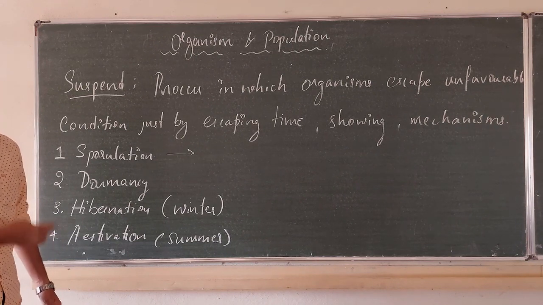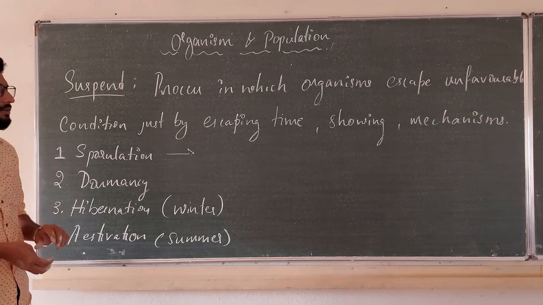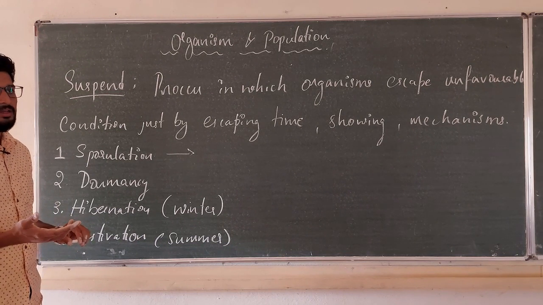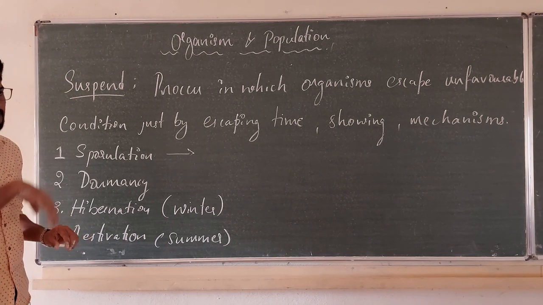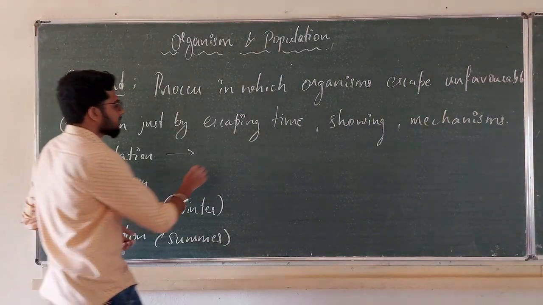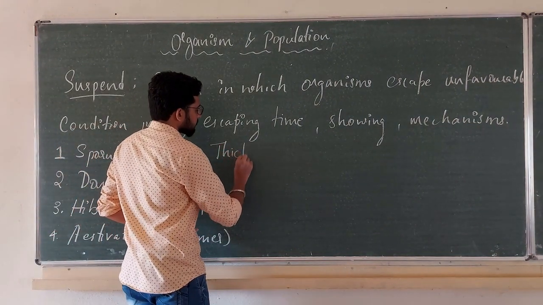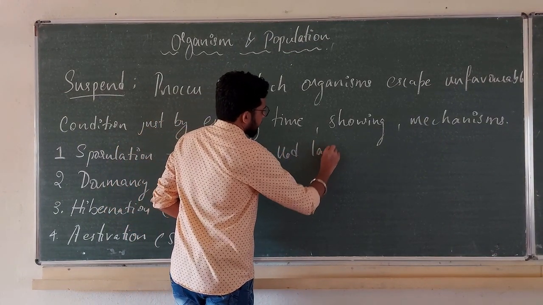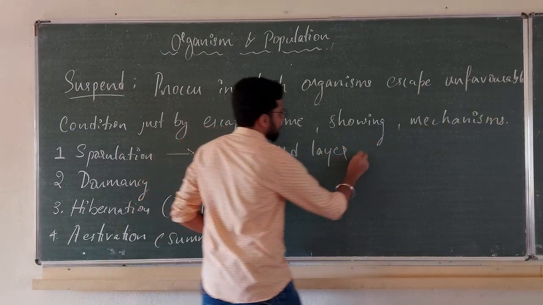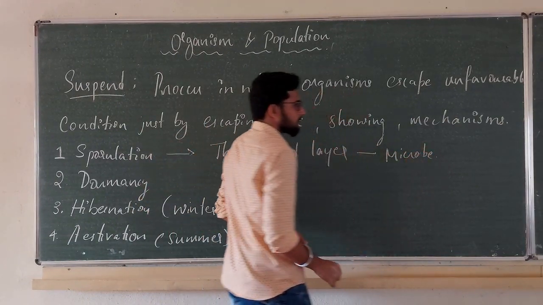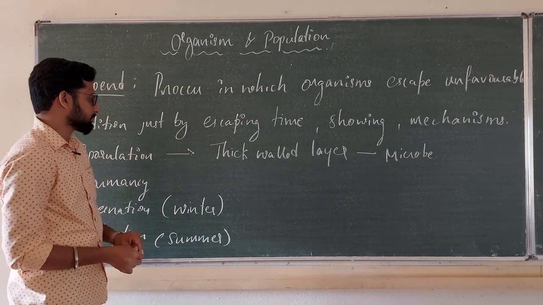When the stressful condition is over, they germinate into young ones whenever the favorable condition occurs.